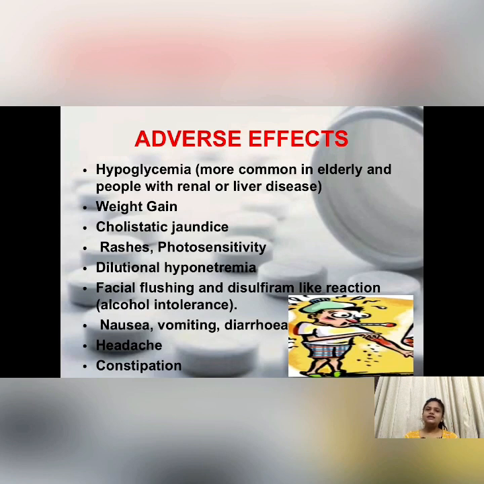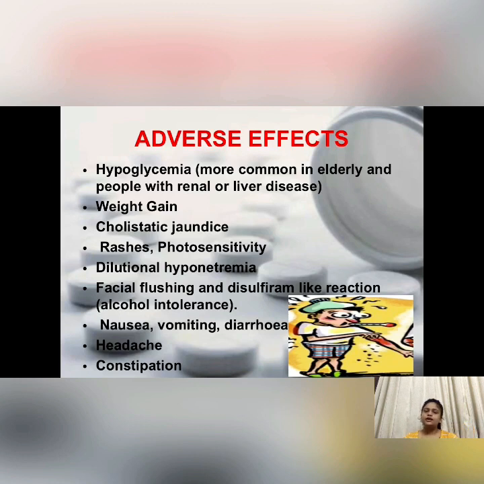That is, it is a condition where the flow of bile from the liver is either slowed down or stops. Because the drug chlorpropamide leads to liver damage, it was found in 12% of the people, and because of that it will lead to cholestatic jaundice. Then rashes and photosensitivity. Then dilutional hyponatremia, because it activates the antidiuretic hormone, so that will lead to water retention,